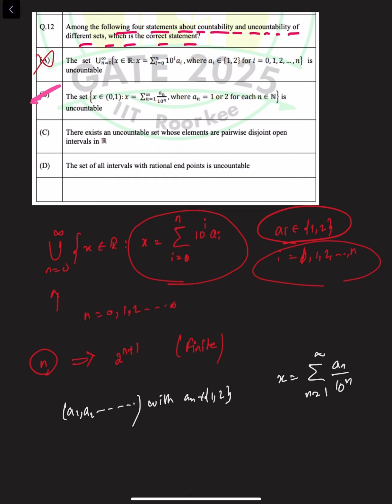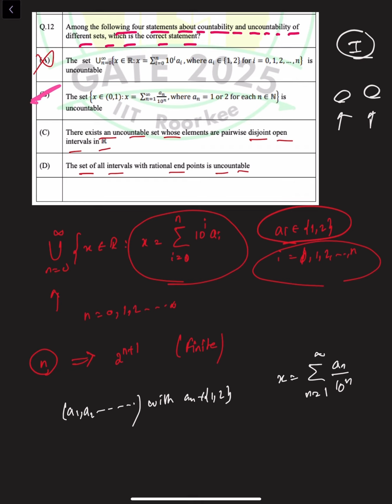Now option C says there exists an uncountable set whose elements are pairwise disjoint open intervals in R, and option D says the set of all intervals with rational endpoints is uncountable. If we consider the third statement, suppose I is a family of pairwise disjoint open intervals in R. Each interval contains at least one rational number, and two distinct intervals contain two distinct rationals because the intervals are disjoint.